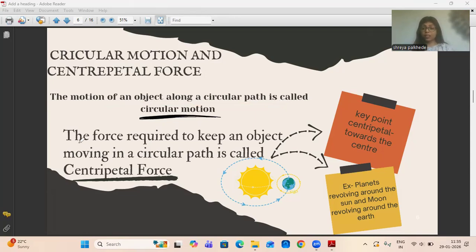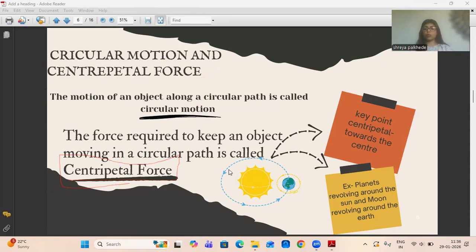And the most important concept, centripetal force. If something is moving along a circular path, there must be something which keeps that object moving along the circular path. What force is behind that? That force is nothing but the centripetal force.